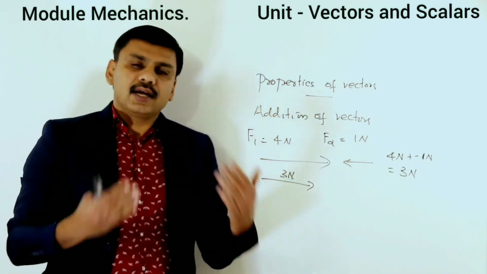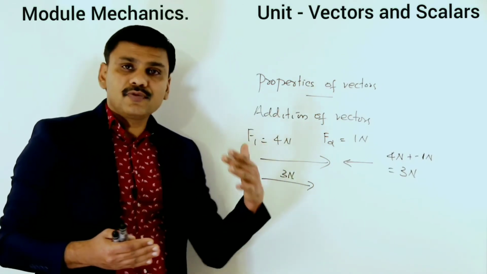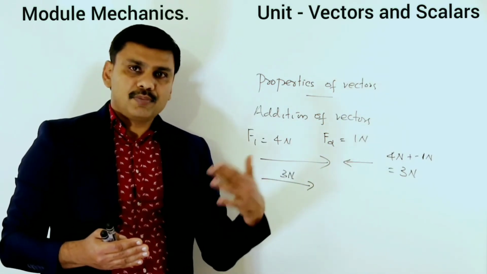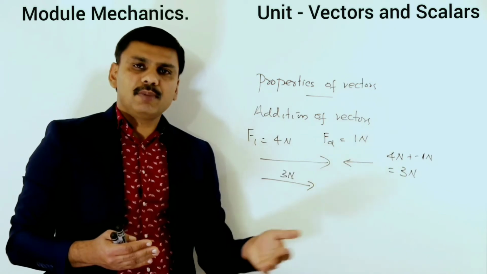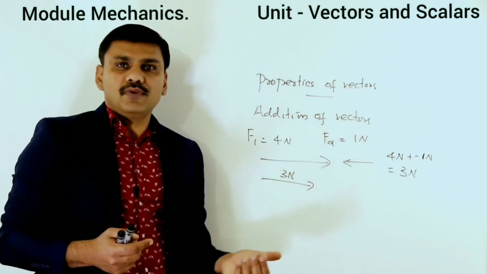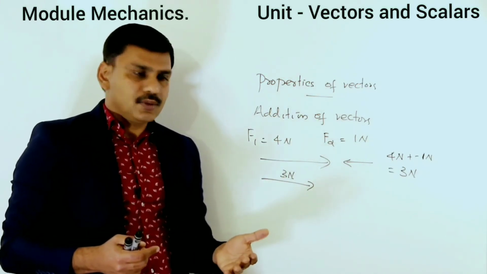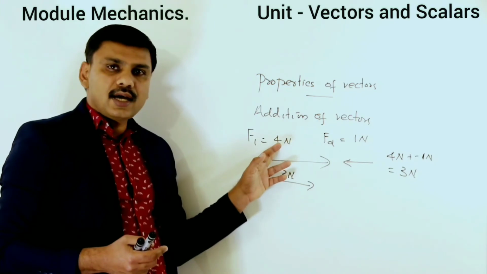And what will be the direction? The direction of the vector which is obtained by adding is the direction of the individual vector which has the higher magnitude. So here 4 Newton is the higher magnitude.